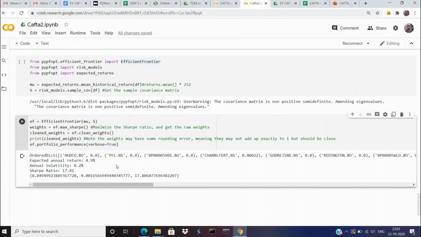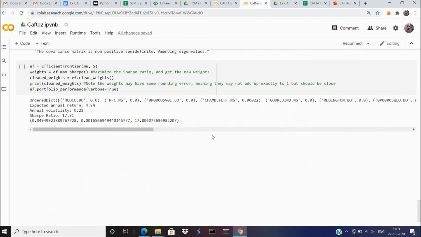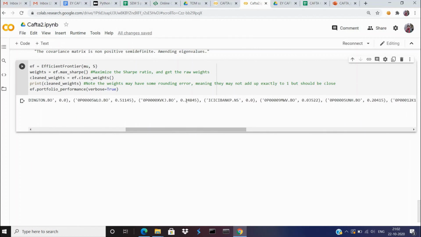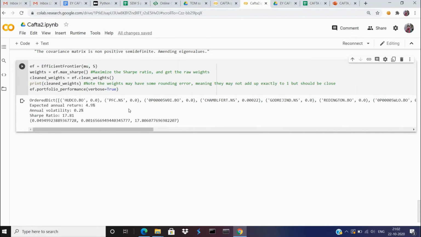The Sharpe ratio is incredible. After the optimization of risky investment products, we got a fair idea of how much to invest in which product. For example, 0.0022 in Chamberford, we can go for this much amount in Chamberford, and for example 0.245 in this bond, and we can say that we'll get a high Sharpe ratio and an optimized portfolio.